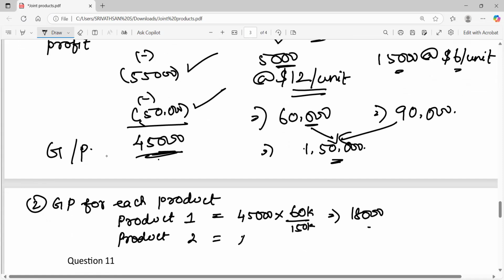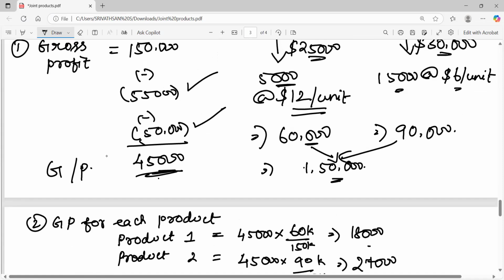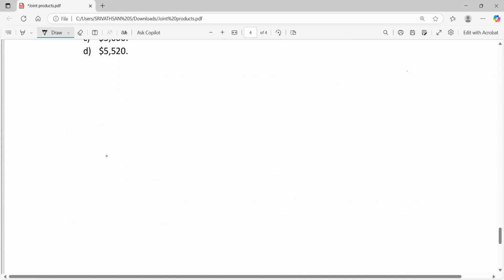And what is the profit allocated to product 2? 45,000 into 90 by 150, 90,000 by 1,50,000. So the remaining, we get 27,000 rupees allocated to product 2. I hope it is clear. 45,000 is the profit, and this includes profit from product 1 and 2. So this 45,000 is nothing but 18,000 from product 1 and 27,000 from product 2. The gross profit should be apportioned on the basis of the total sales. Now, let me write it over here.